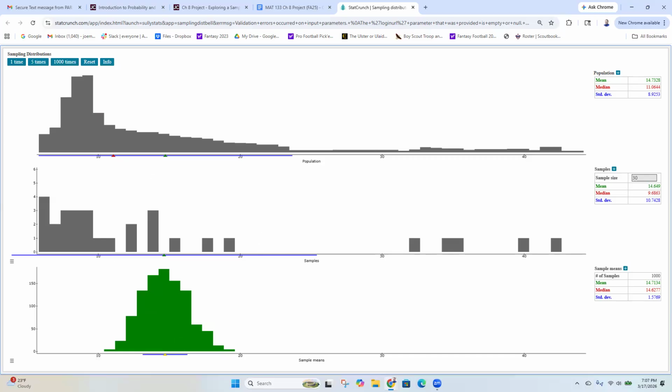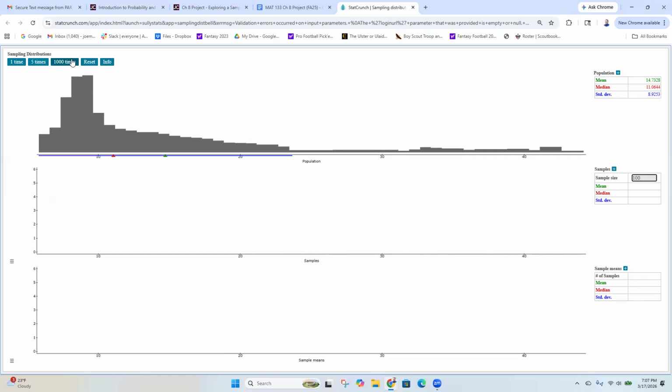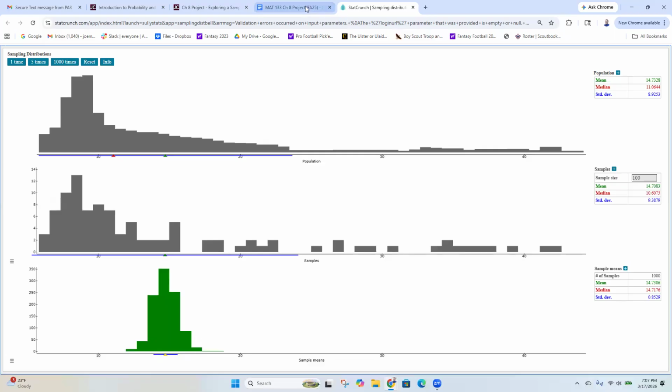Now, you'll hear me say a lot of times throughout this class that the higher your sample size, the more accurate your results will be, okay? I'll say that over and over. Now, 30 is the lower limit. 30 is the magic number. You got to be at 30 or higher. But if you're at 30, it's still not necessarily perfect. Maybe you can say this is a little skewed right because of this tail here. So you'd be better off if you were looking at a sample size of 50 or 70 or 100, okay? Because if I did that, then my sample means distribution is going to be even more normal shaped, okay?